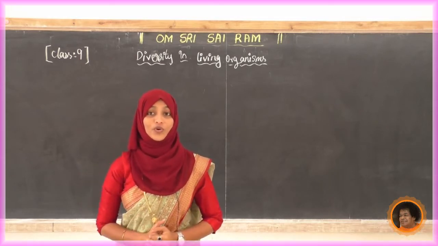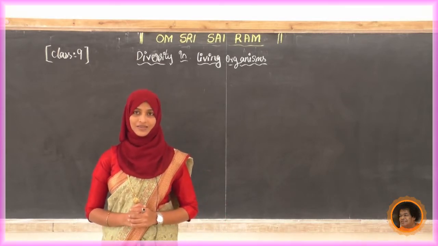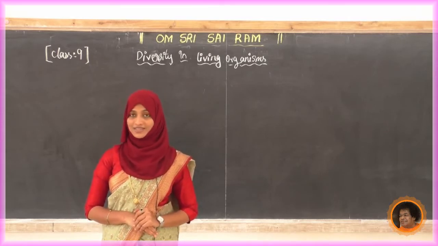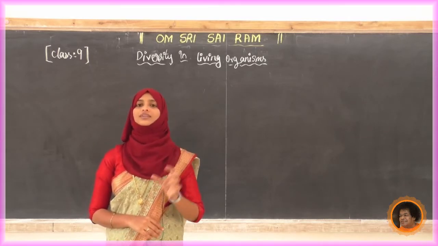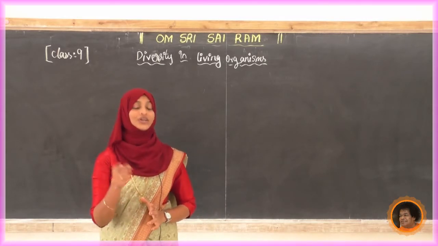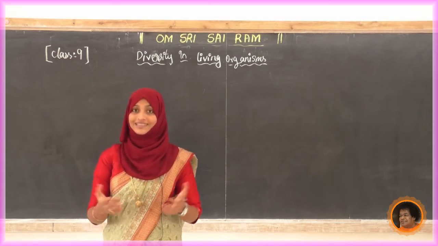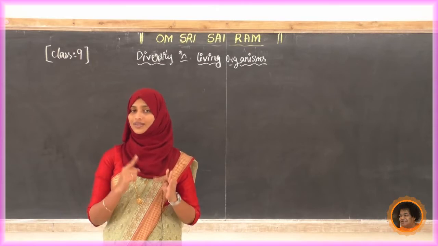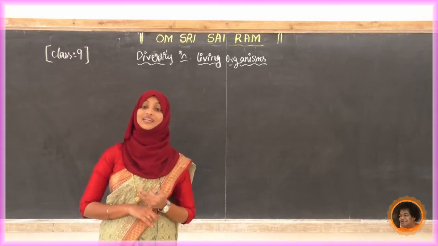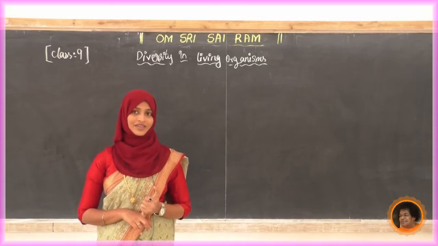What is the second group? That is Amphibia. Why are we calling them amphibians? Because, frog is one example, frog is an amphibian because it can survive in both water and land, the terrestrial environment. They also lay eggs. Any other points you know? Examples are frog, toad, flying frog, and salamander. These are examples of Amphibia.